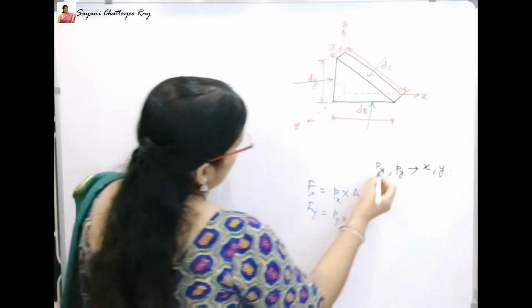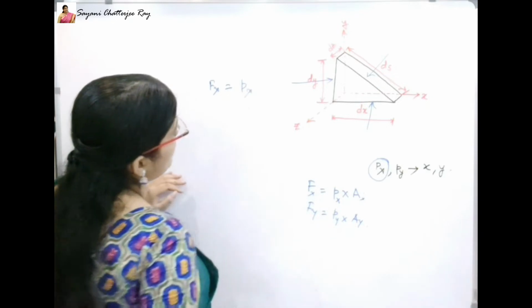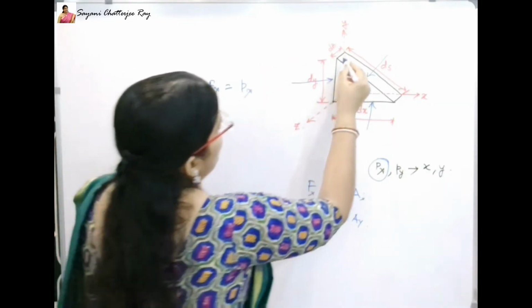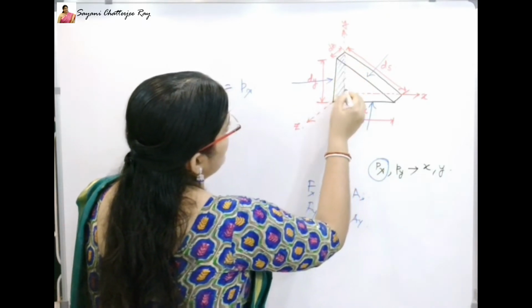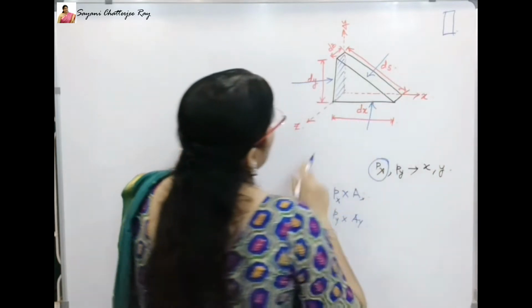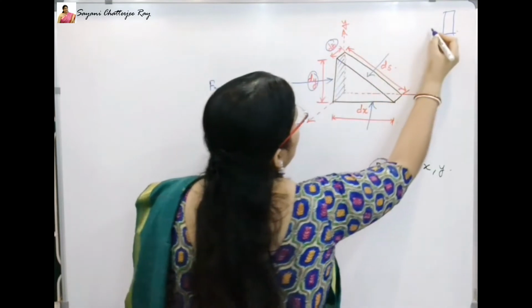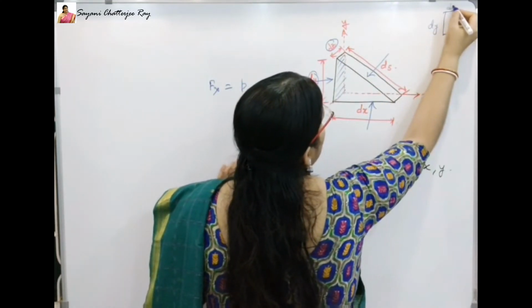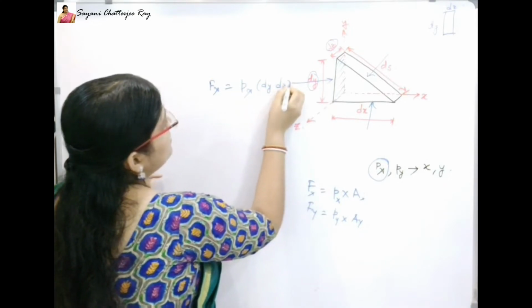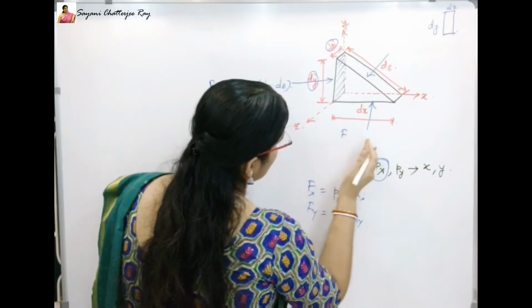equals pressure Px multiplied by, what is the area? You can see the area on this face, it is in the shape of a rectangle. So what are the dimensions of this rectangle? It is dy and dz. So simply dy dz. Similarly, I will write the force from the bottom side, that is in the y direction.